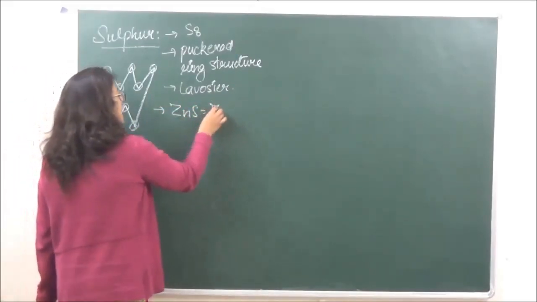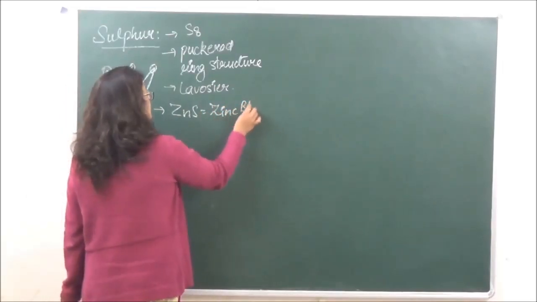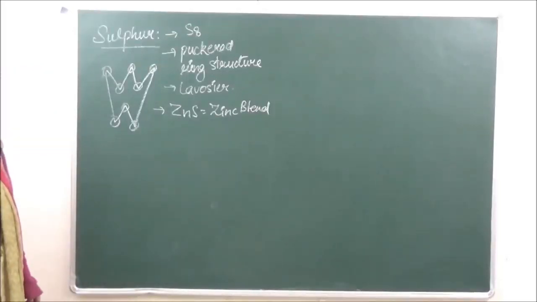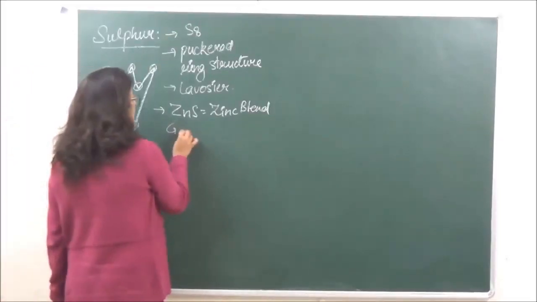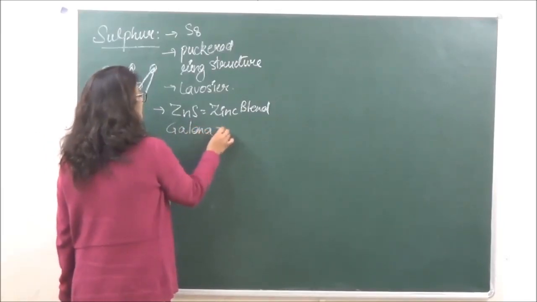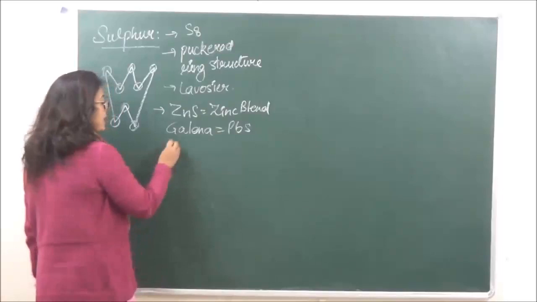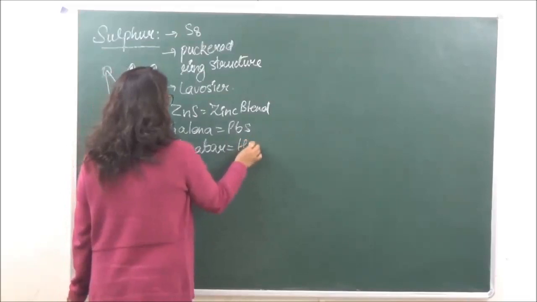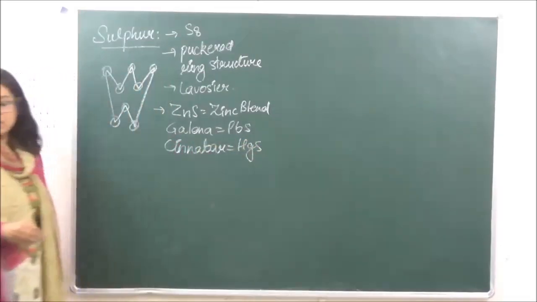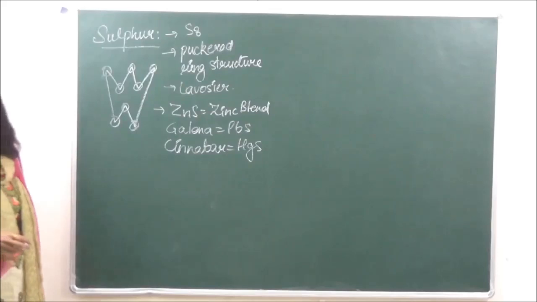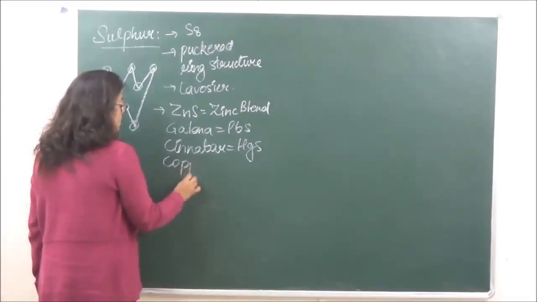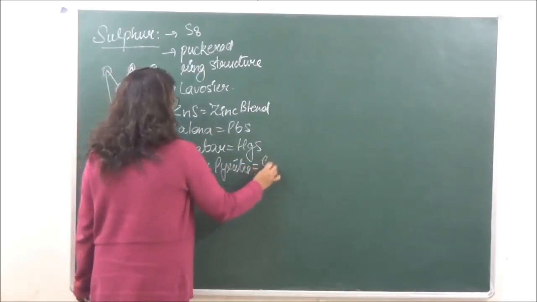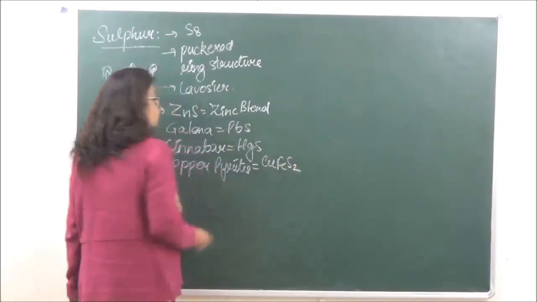When we are looking at the combined state, it can be found as ZnS, which is known as zinc blende. Then it is found as galena, that is PbS. It is found as cinnabar, which is HgS, and as copper pyrites, which is CuFeS2.